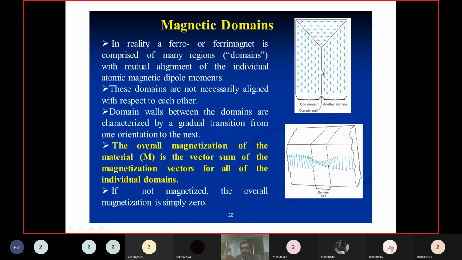Here we take the vector sum. The magnetic moment direction is above here, below here, and this side here, so we take the resultant magnetic moment, that means the vector sum of the moments.